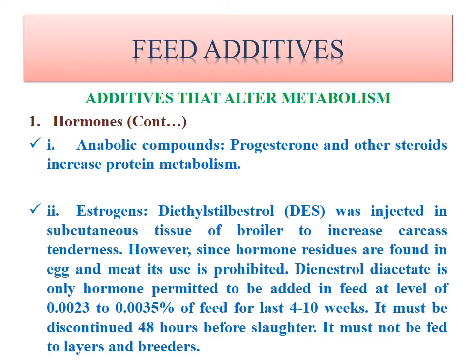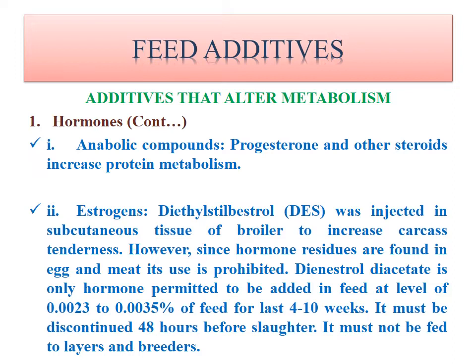Generally, this DES was used to increase the tenderness or palatability of the meat, but its residues are generally found in the egg and meat and are harmful to humans. So nowadays the use of this hormone is prohibited. Dienestrol diacetate is the only hormone permitted to be added in the feed, at a level of 0.0023 to 0.0035% of feed for the last 4 to 10 weeks only.